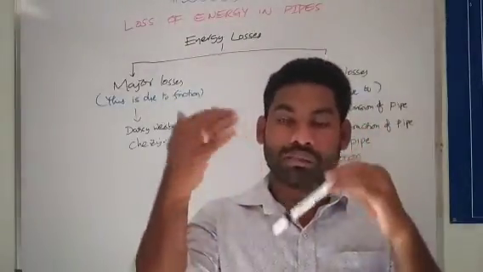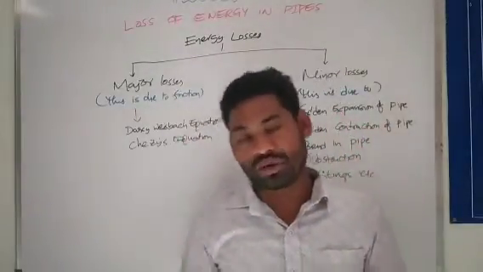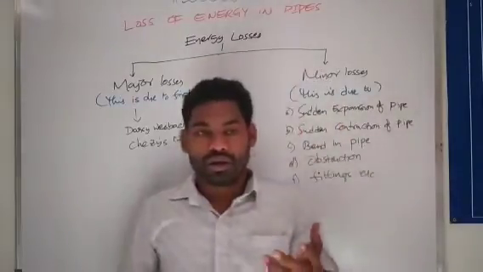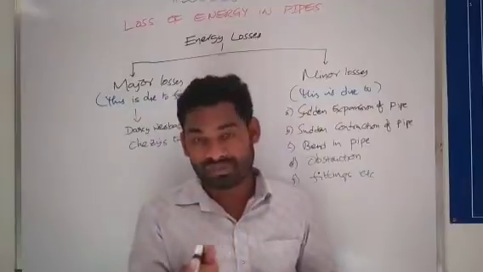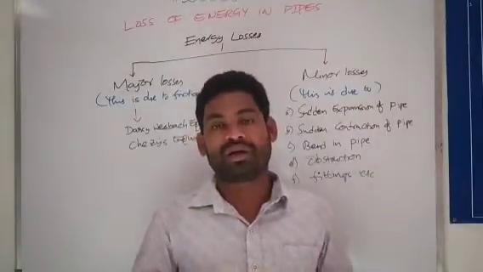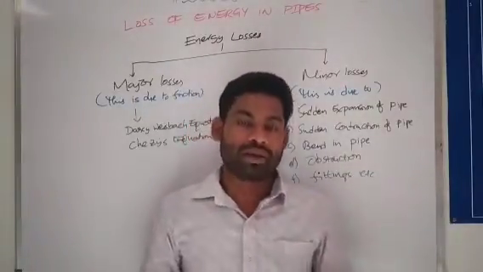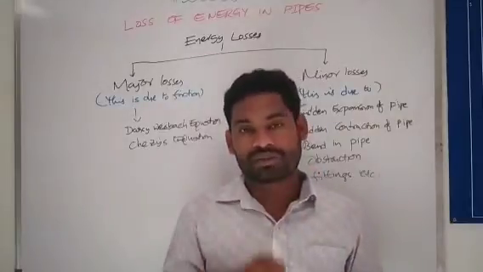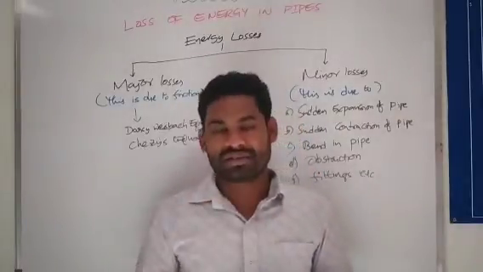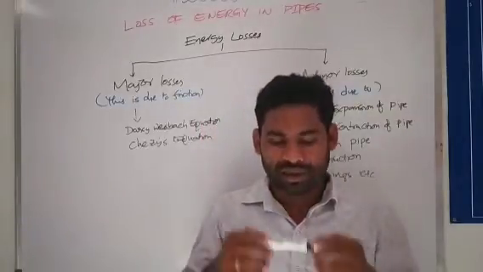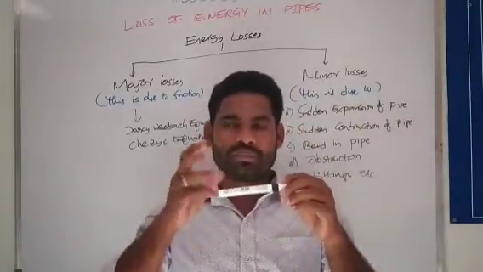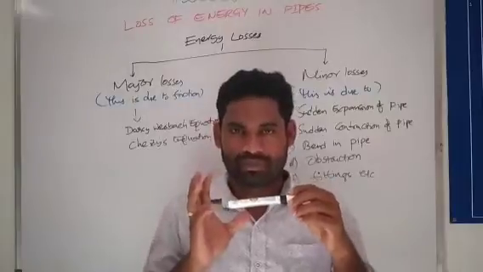But when you come to practical applications, the pipe is not straight. Many curves, many bends, and many turnings will be there, and you have to put valves, fittings, and flanges in between the pipeline. So many obstructions will be there in the pipeline, and that also causes some loss of energy in the pipe.